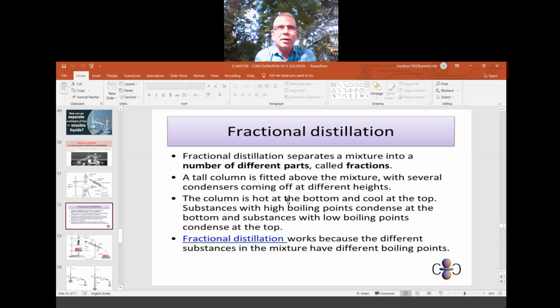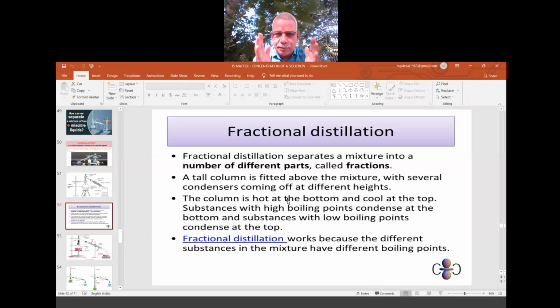For example, I have components A, B, C, D, E, five components, whose boiling points are 10 degrees, then 30, 50, 70, and then 90. So we will know the lowest boiling point is 10 degrees and the highest is 90 degrees.